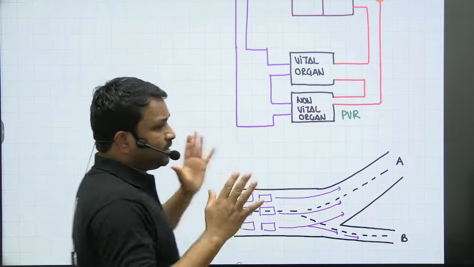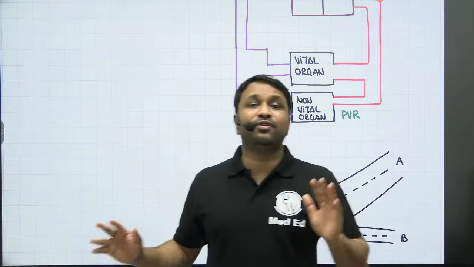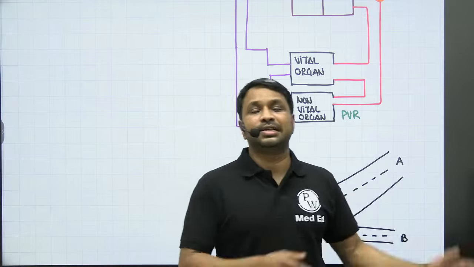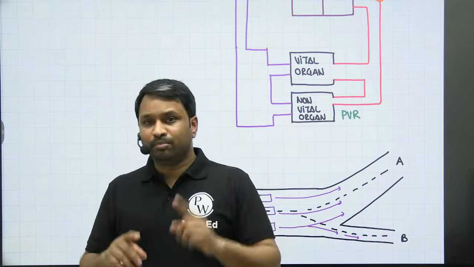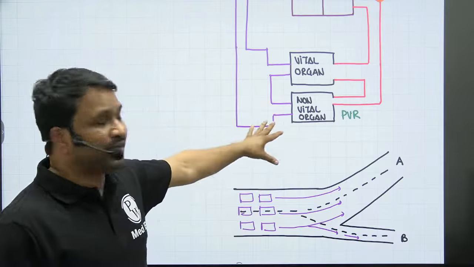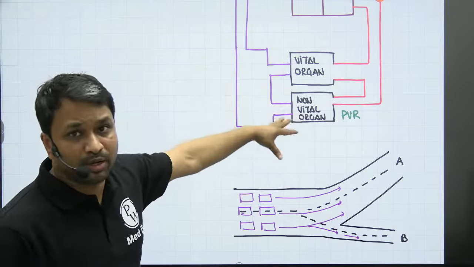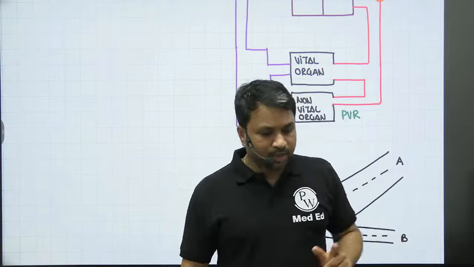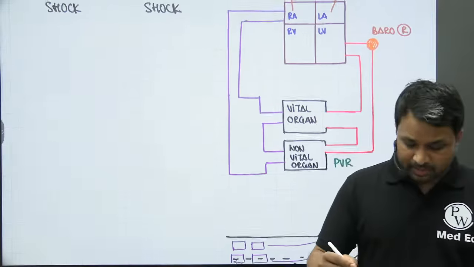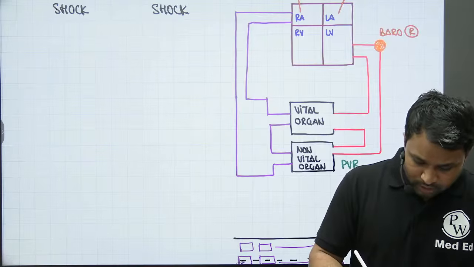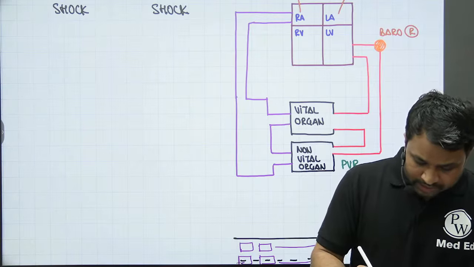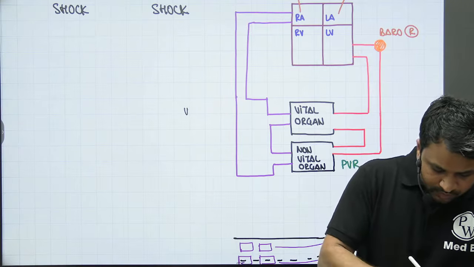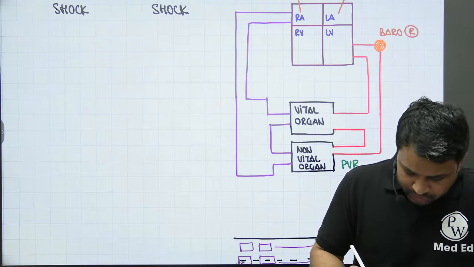So again, यहाँ पे vital non-vital का जो खेल है, the peripheral vascular resistance, नाम ही है ना peripheral vascular resistance. It is the resistance offered by the blood vessels of the peripheral organs, or I can say non-vital organs, where more amount of blood is going into vital organs. And this is what we call the PVR. From here, the blood is now going to come into the vascular pool. So we'll take this as a representation of the vascular pool.